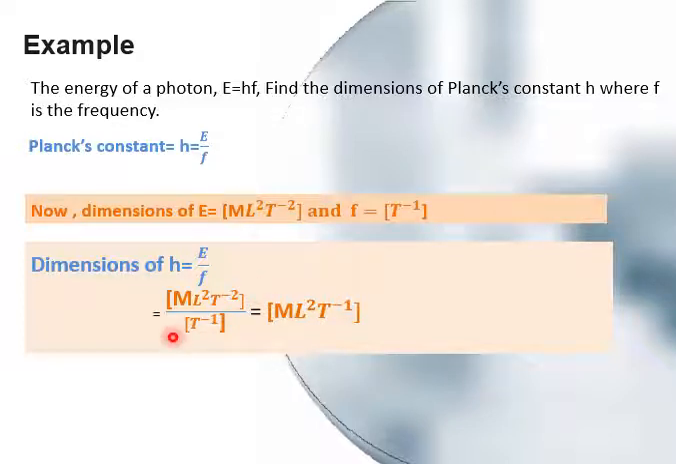So by putting these dimensions, we have ML square T minus 2 divided by T minus 1. This minus 1, when it goes in the numerator, becomes plus 1. So minus 2 plus 1 is minus 1. So the final dimensions are ML square T minus 1. These are the dimensions of h, known as Planck's constant.